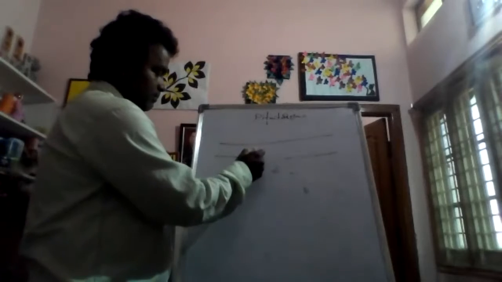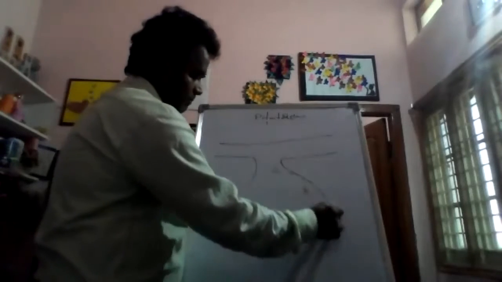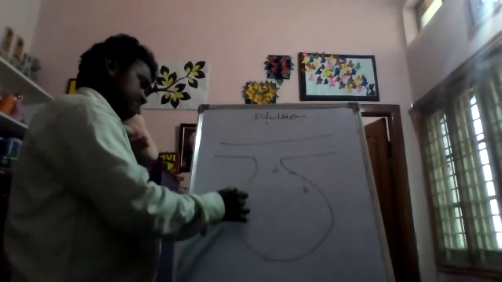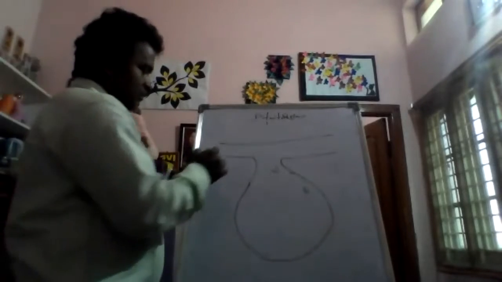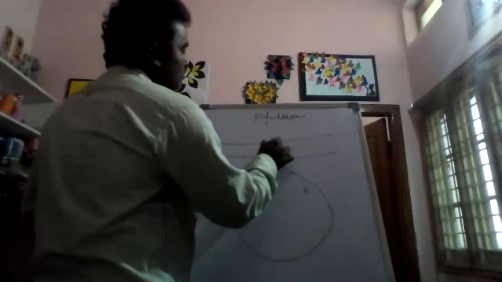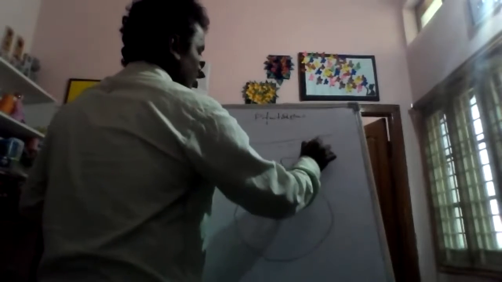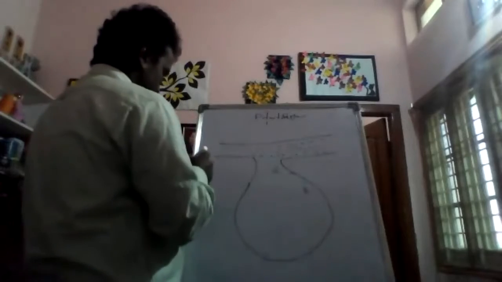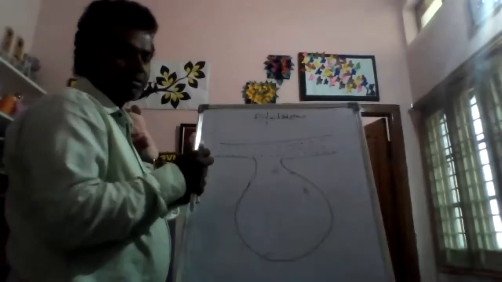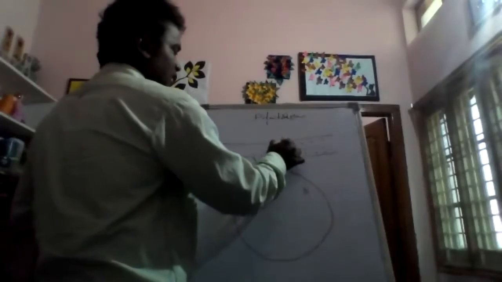Okay. See, this one is hypothalamus. This one is the pituitary gland, and this is the hypothalamus.